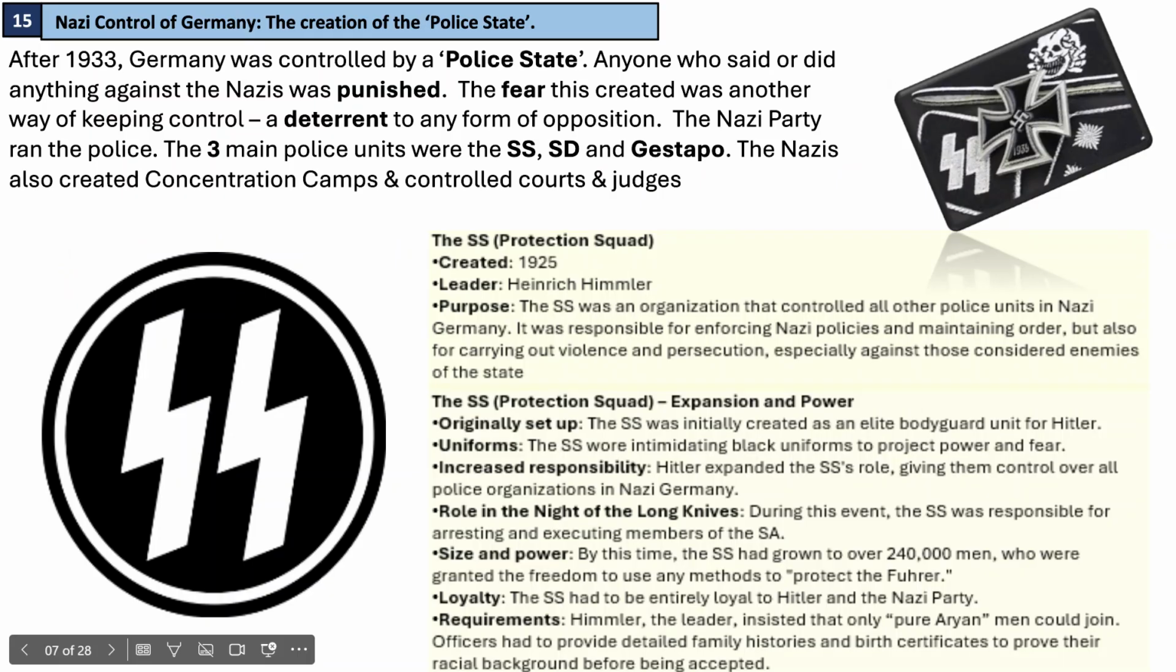The SS, led by Heinrich Himmler, was an organization that controlled all the other police units in Nazi Germany. It was responsible for enforcing Nazi policies and maintaining order, but also for carrying out violence and persecution, especially against those considered enemies of the state.